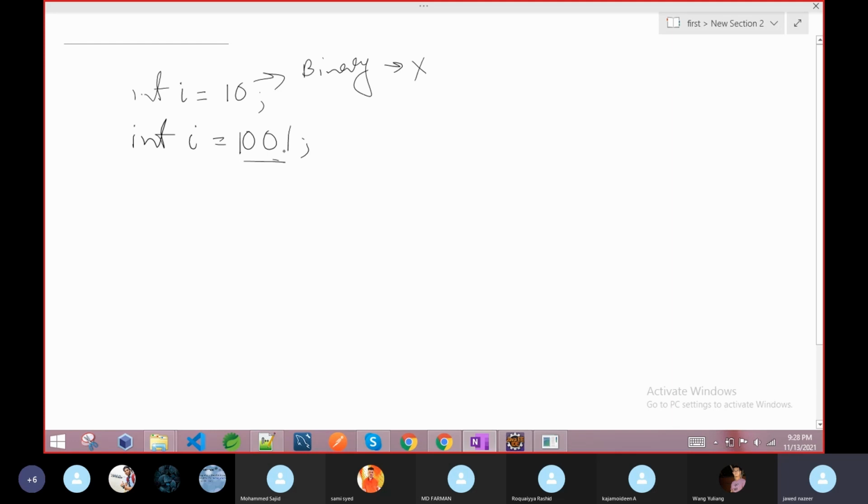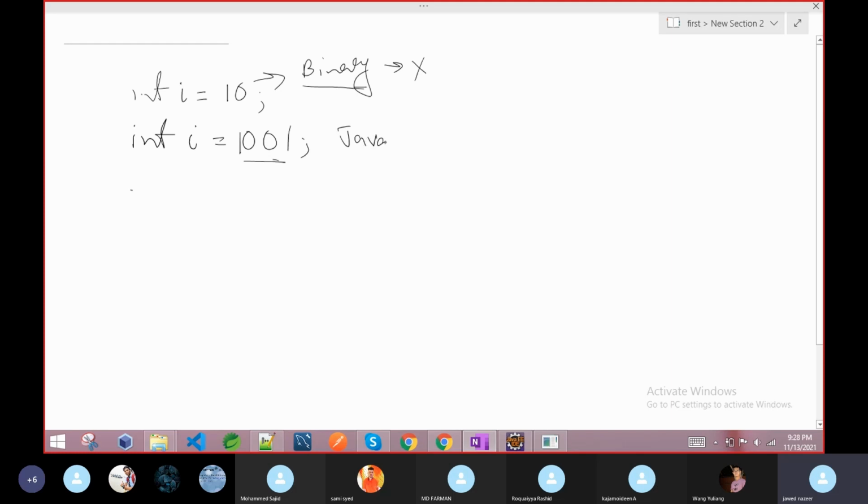Decimal means our real-life number, the numbering system we are using, the base 10 numbering system. So here we cannot write binary. Always remember that one. Second thing: here we can write an octal number in a Java program.